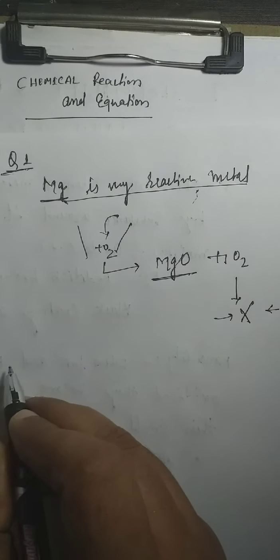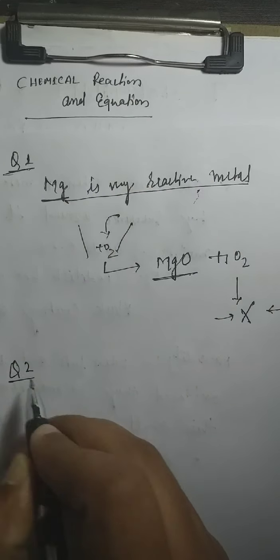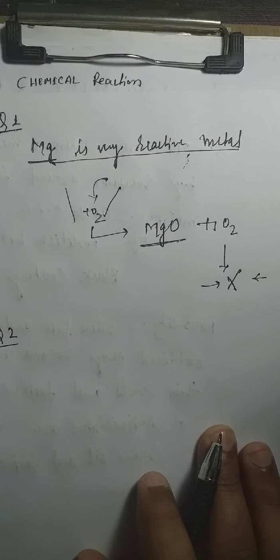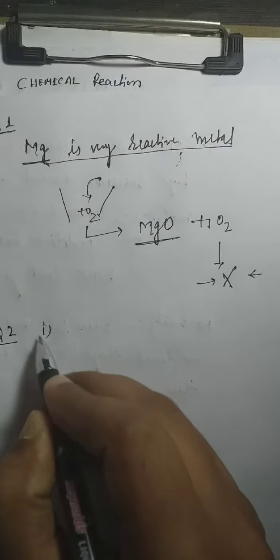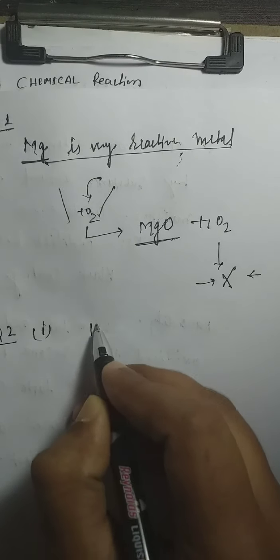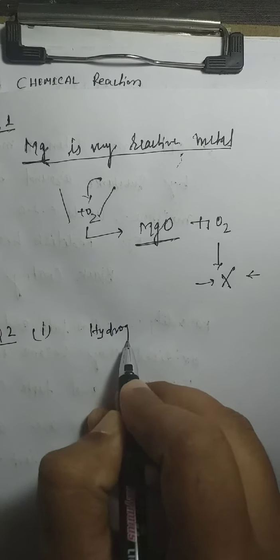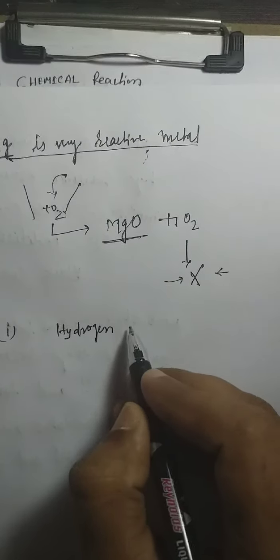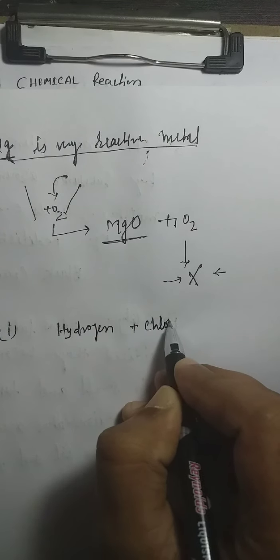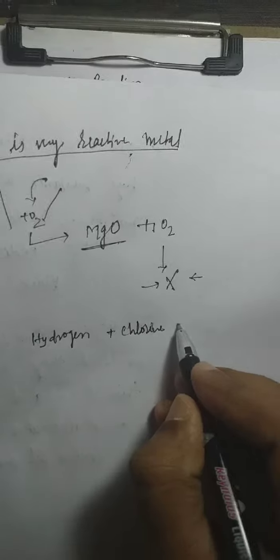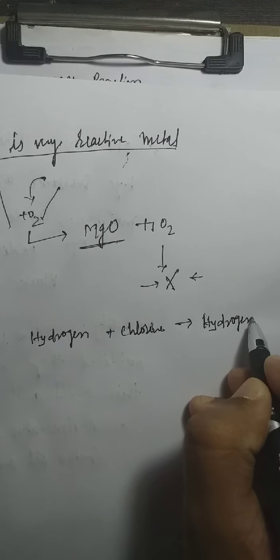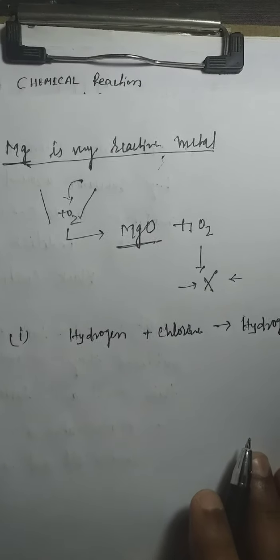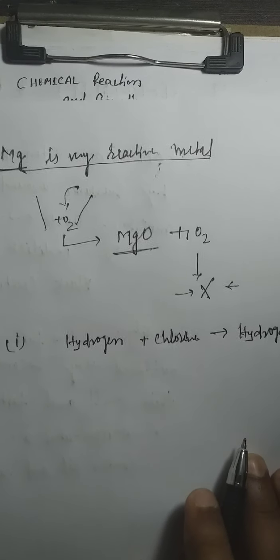Question 2 we are discussing now. Question 2 from NCERT. Write the balanced equation of the following chemical reaction. First portion of the question is hydrogen reacts with chlorine, it will form hydrogen chloride. I will teach you in the theoretical portion of this reaction and equation chapter.